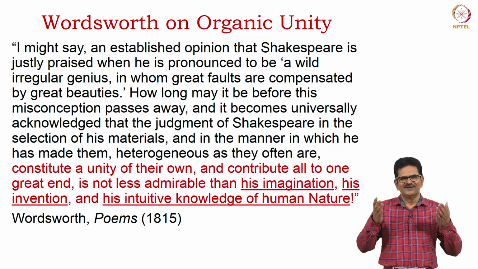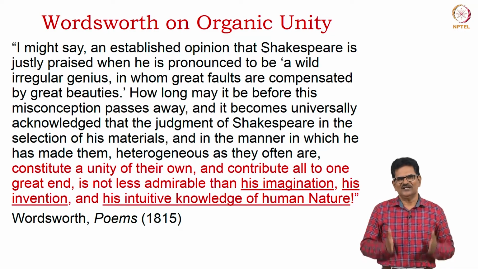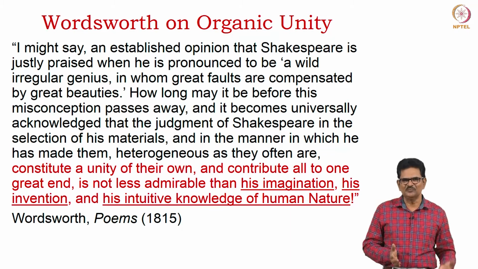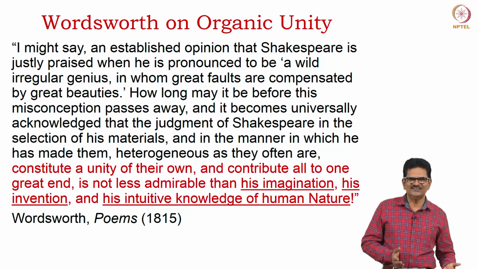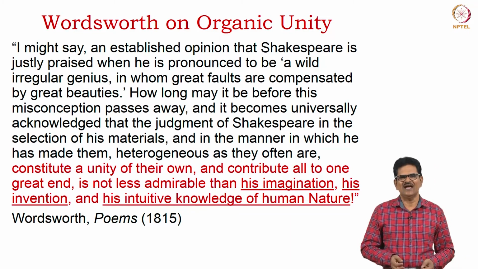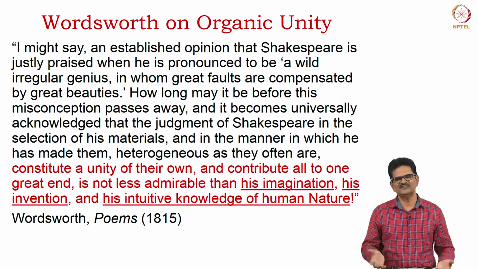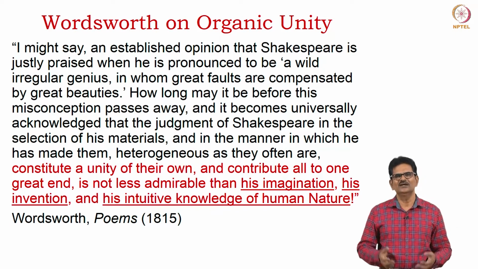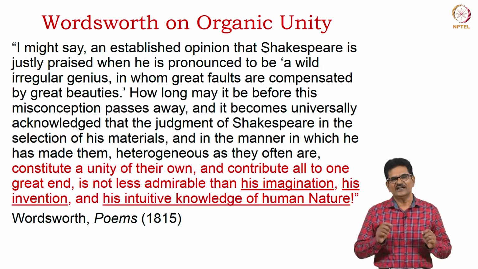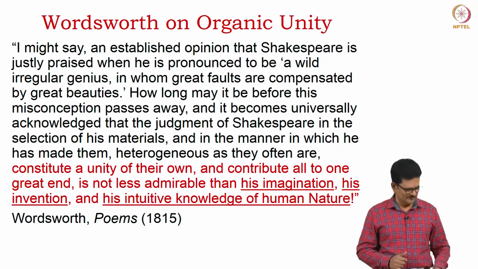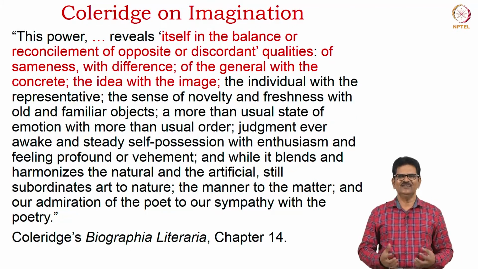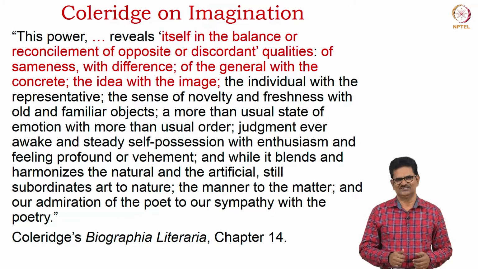This nature is important, but we have to understand this nature is human nature, understood from imagination, from invention and intuitive knowledge. This is best represented in Shakespeare. That is what Wordsworth says. We will also notice that a similar example of Shakespeare is given by Keats for the concept of negative capability, that also we will see. Coleridge has said that imagination is a key to poetry.